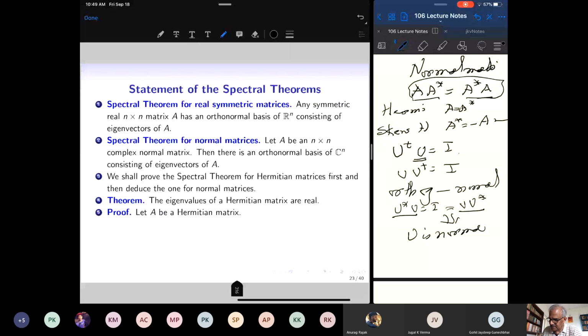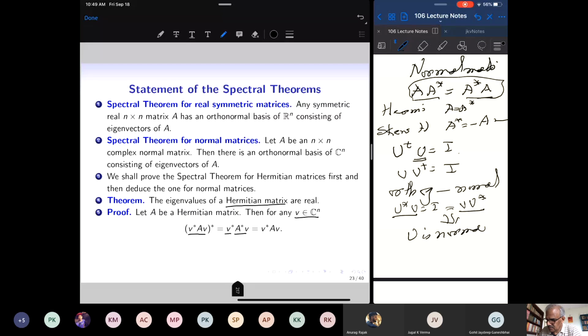Suppose I have a Hermitian matrix. First, I look at any vector V in Cn. Then consider V star A V. V star is the complex conjugate transpose of V. V is a column vector, AV is a column vector, and V star A V is the Hermitian inner product of V and AV. I take the star of this, star meaning transpose and conjugate.